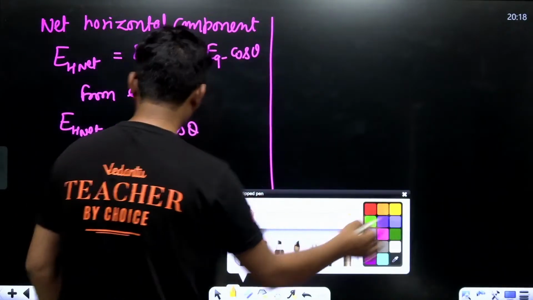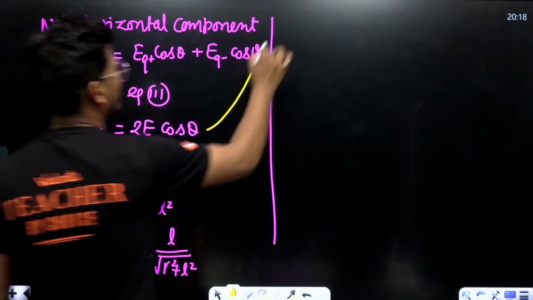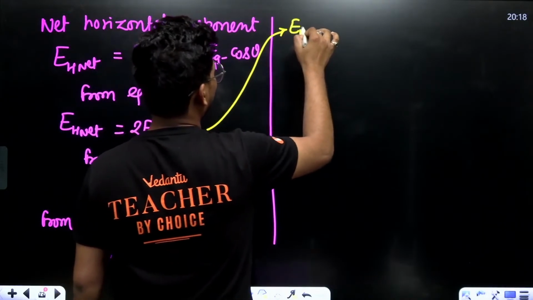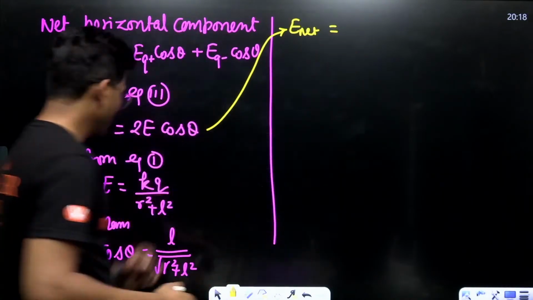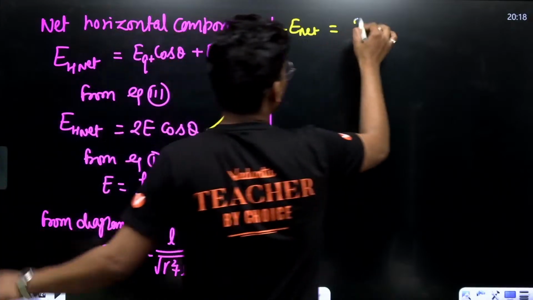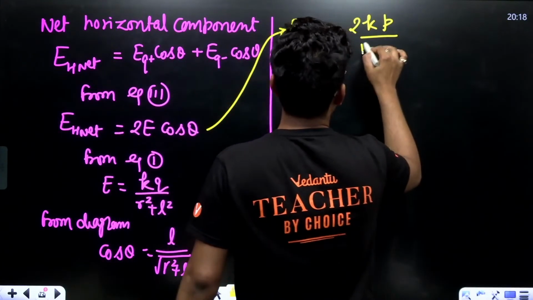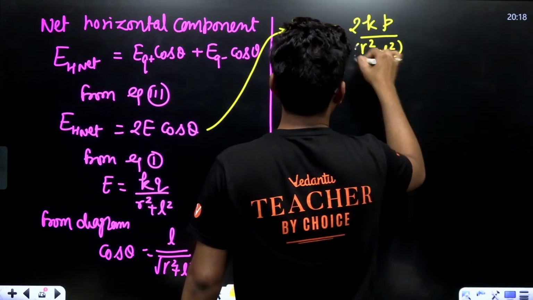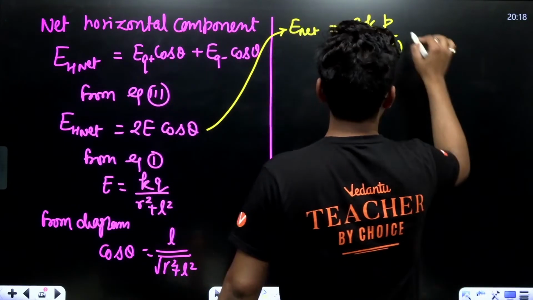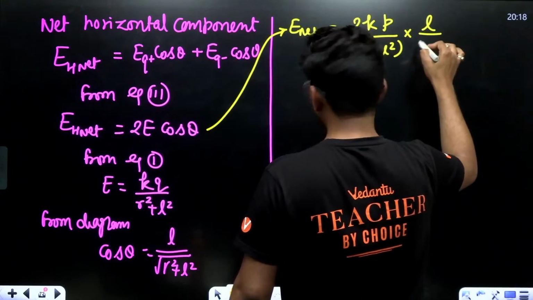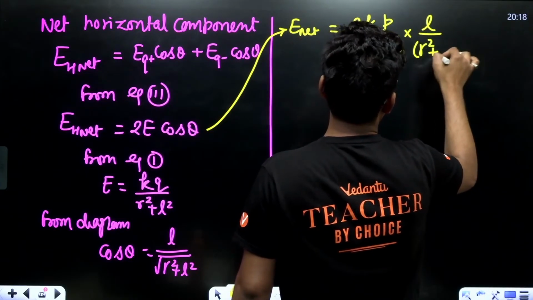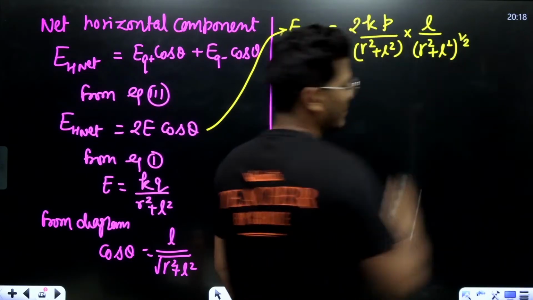Now, just put all these values. E net is basically 2 times E, that is 2kq upon R square plus L square, times L upon R square plus L square raised to the power 1 upon 2. Is it?